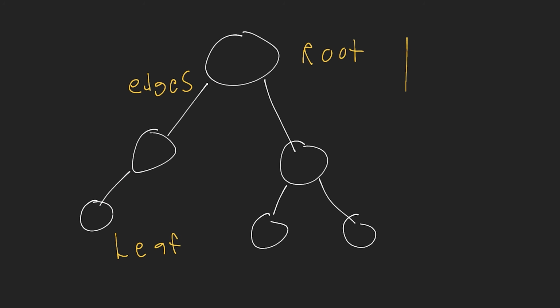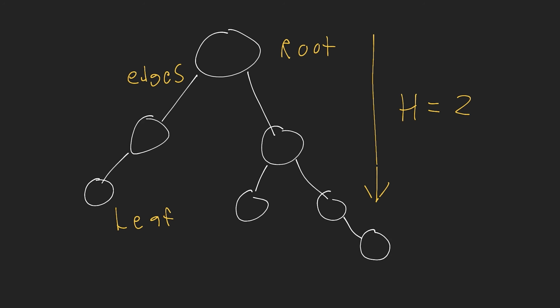And then we have the height of the binary tree, okay? Now the height, or h for the binary tree, is the largest number of edges that exist between any set of nodes. So that means in this binary tree, the height is equal to 2, because if we look at the longest path in our binary tree, we see that we have 2 edges. Okay, I'm just going to keep going through definitions. I know there's a lot here, but once I get through all of these, then I can actually explain more of the concepts in the tree. So let's say we had 1 more node right here, then the height would change to 3, because we can count 3 edges here in the binary tree, okay?